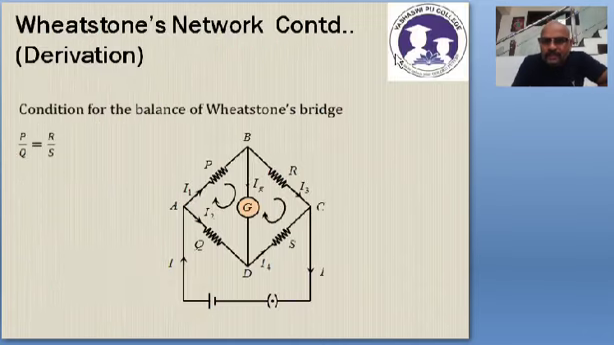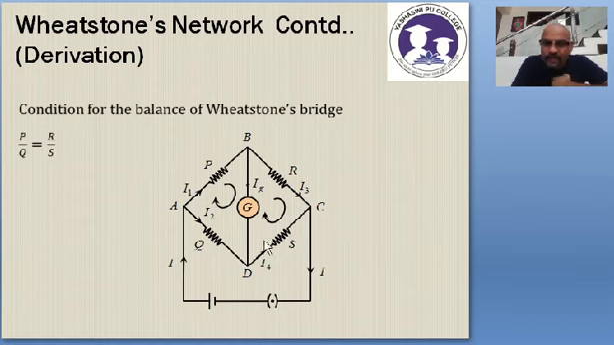So small change here. This is P. This we will consider as Q. Instead of R here, consider it as Q. And this R you shift here, Q shift here. That's it. So what is the current flowing through Q then? Current flowing through Q will be I1 minus Ig. What is current flowing through S? Current flowing through S will be I2 plus Ig.